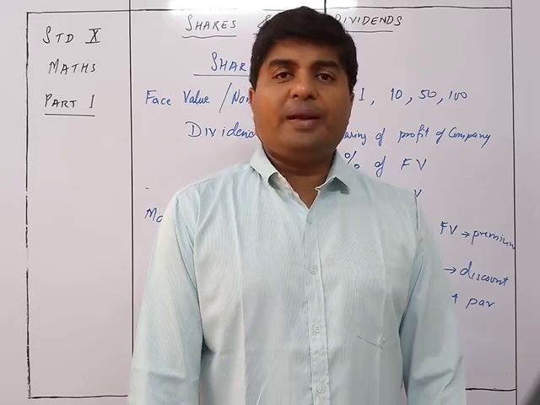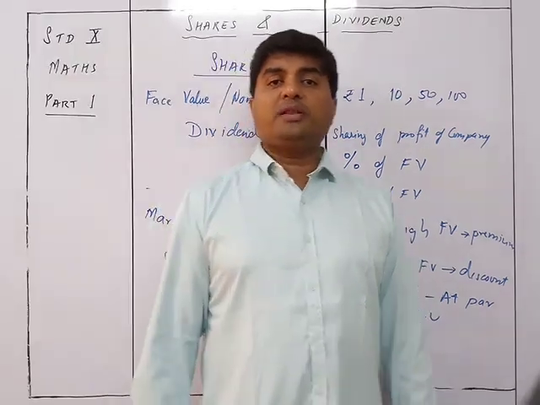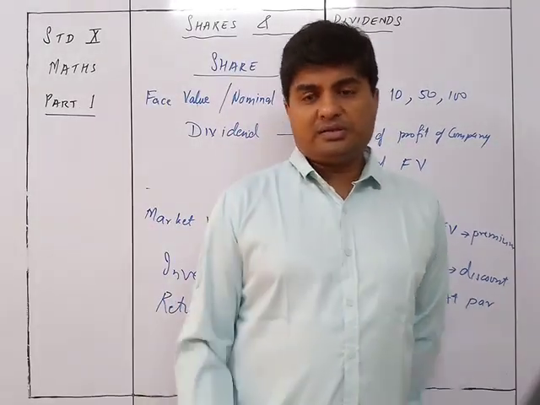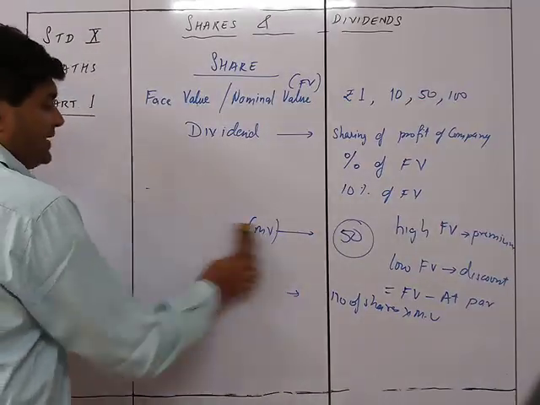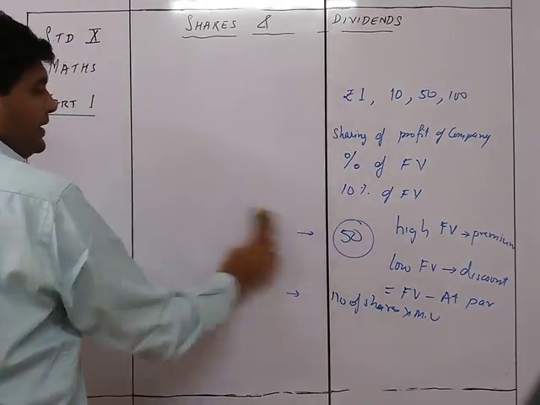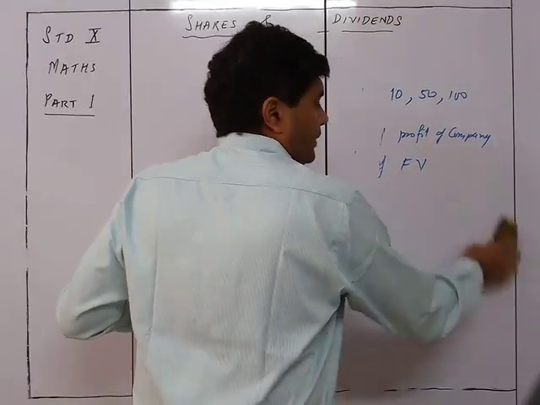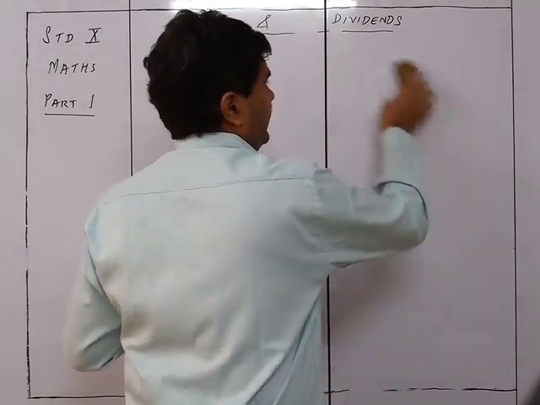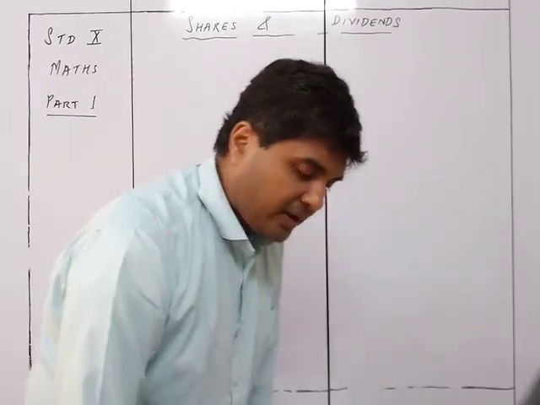So if you make it a formula based chapter, it becomes easier for us to solve the sums, because once you learn the formula and once you understand the sum properly, then the sum becomes very easy. So that's what we are going to do now, and that is we are going to write down the different formulas which could be given in this particular chapter. For you also, it's better that you write down these formulas on the first page for this particular chapter, so that you are not making a mistake later on.